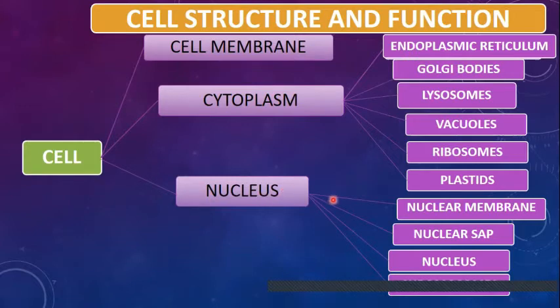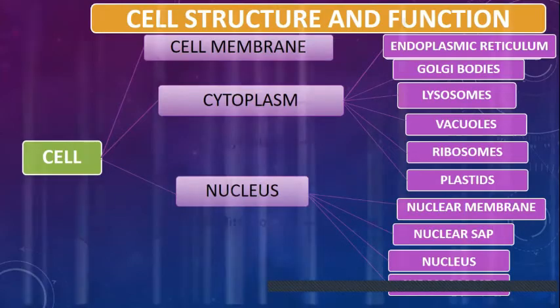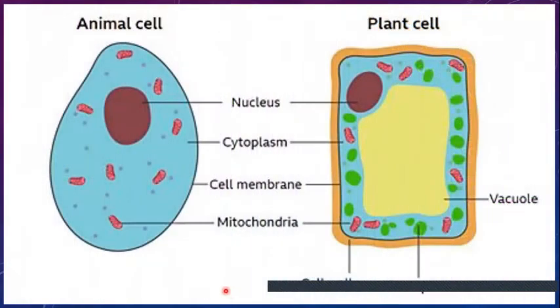We'll study the structure of the nucleus in a later slide. The nucleus is composed of four parts: the nuclear membrane, nuclear sap or nucleoplasm, nucleolus, and the chromosomes. Here you are seeing the image of the animal cell and the plant cell, showing the basic structure and the difference between them.